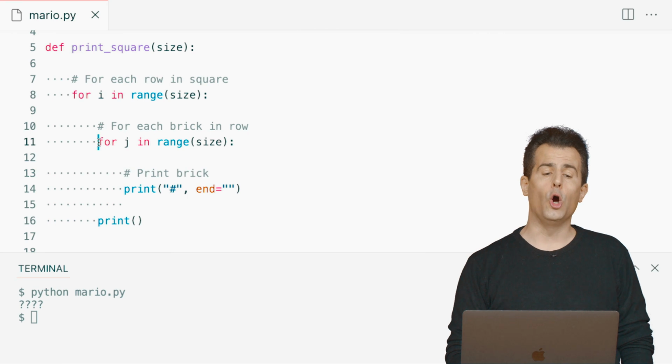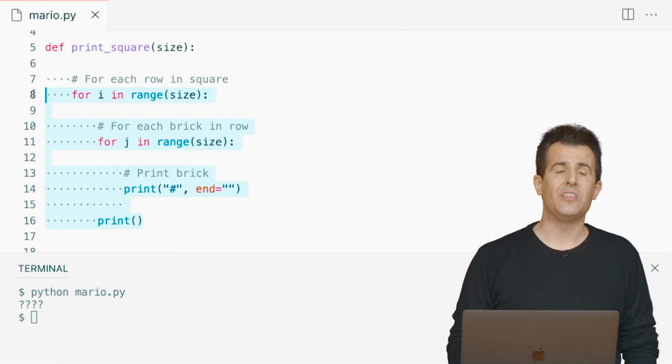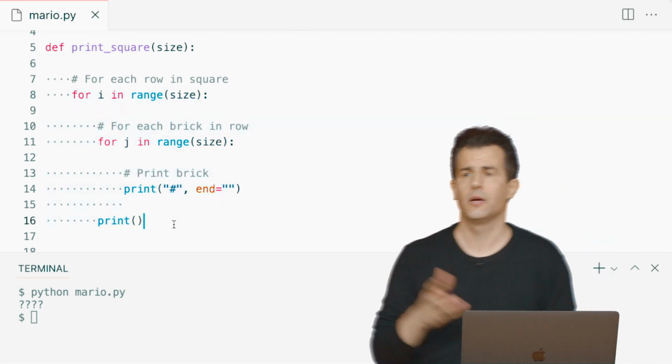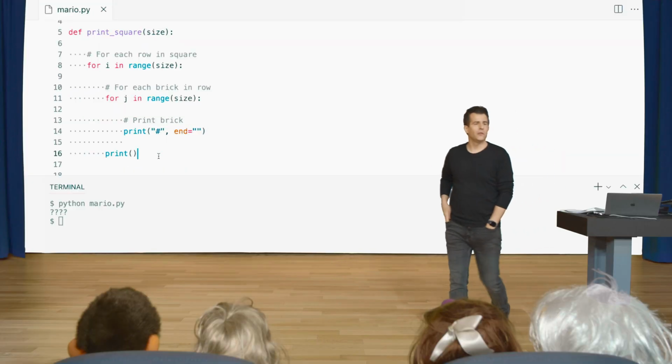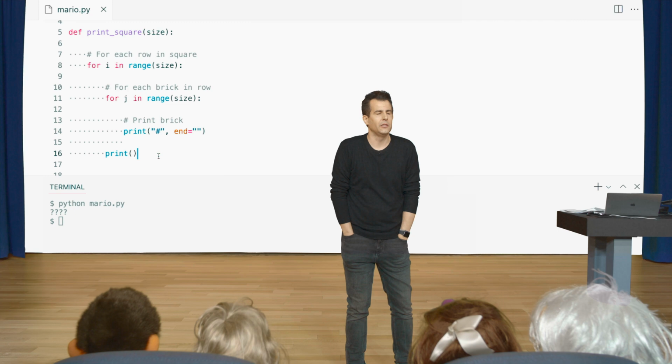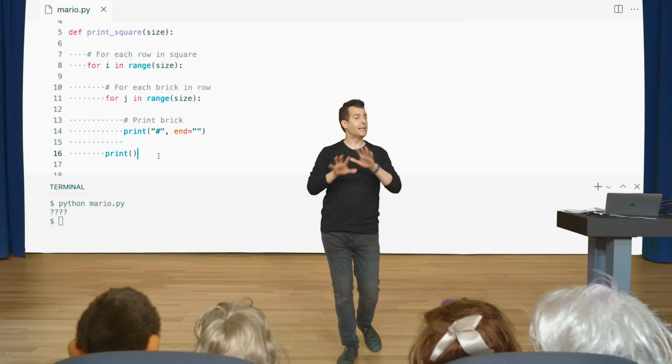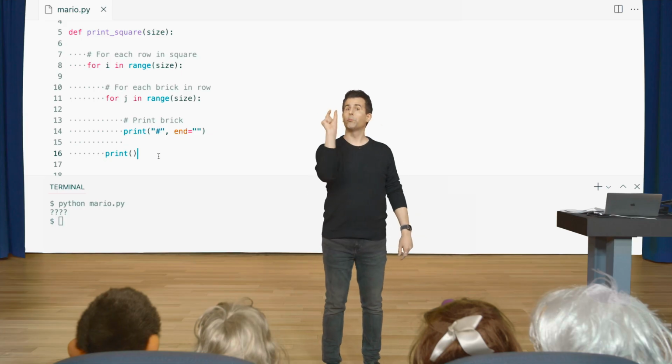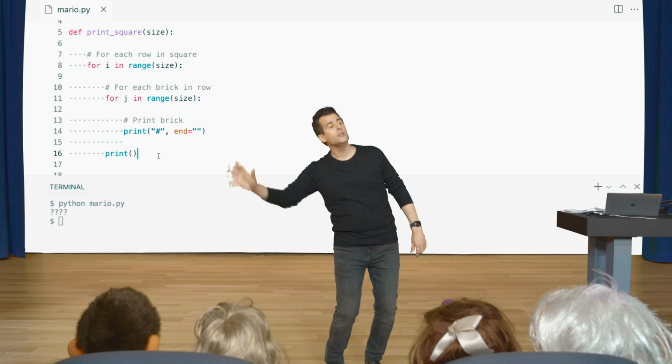Notice that it's below the inner loop, but inside of the outer loop, so to speak. What is that line 16 doing ultimately? Every time you finish a line, you have to add a new line at the end of it. So it prints a new line. Perfect. I don't want a new line after every brick. I only want to do that at the end of the row.